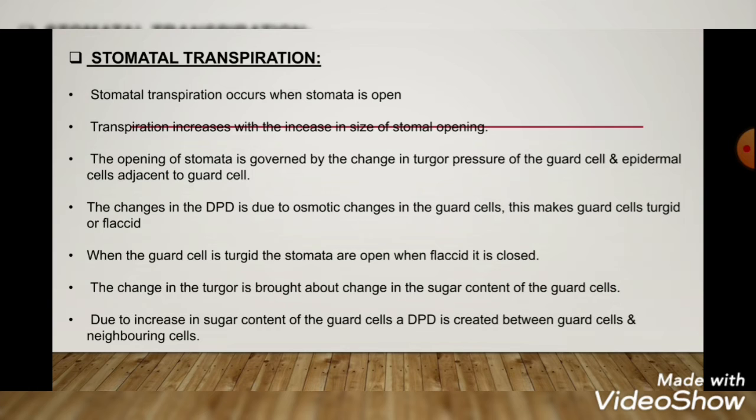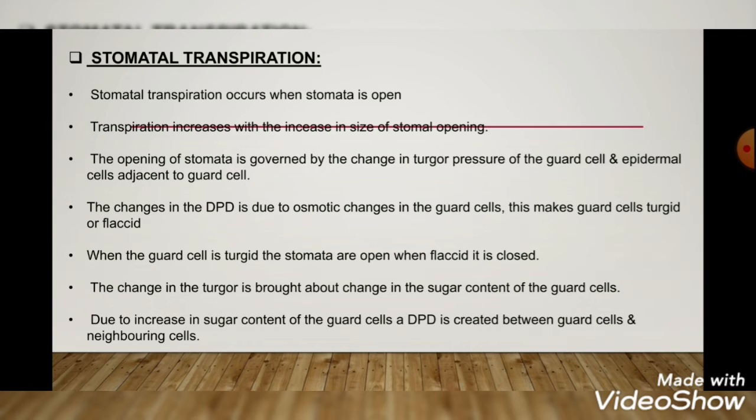Now the stomatal transpiration. Transpiration occurs through stomata also when stomata open for photosynthesis. Therefore, the transpiration which occurs through stomata is stomatal transpiration. Stomatal transpiration occurs when the stomata are open, that is in the light. Transpiration increases with the increase in the size of the stomatal opening. The opening of the stomata is governed by the change in the turgor pressure of the guard cells and the epidermal cells adjacent to the guard cells.